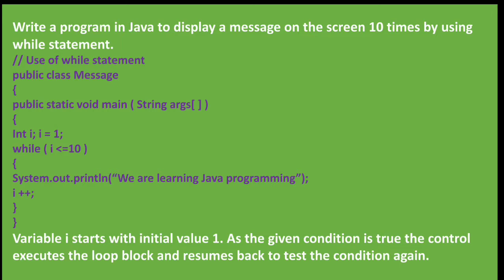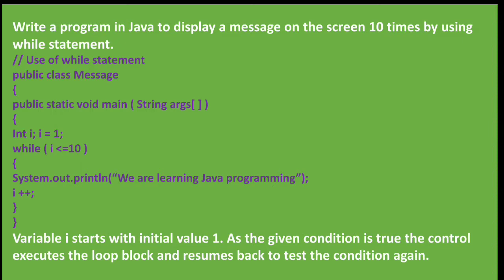Then the main function starts, public static void main String args, and inside the body I have declared a variable I and initialized I as 1, which is of integer data type. Now, while, and what is the condition inside the bracket? I is less than or equal to 10.